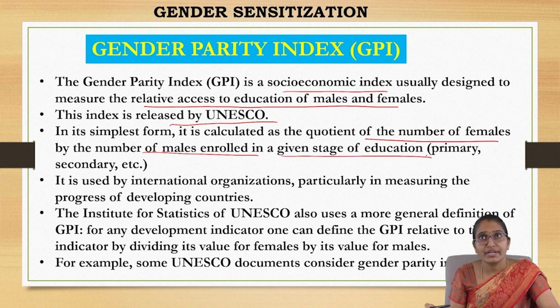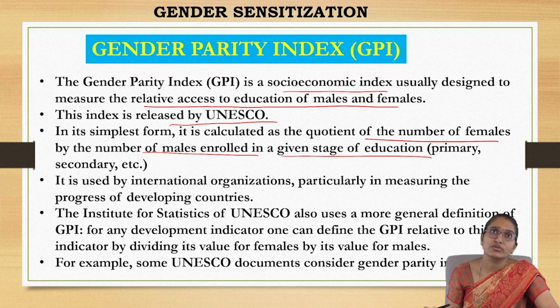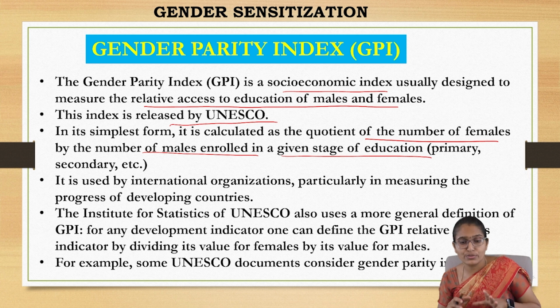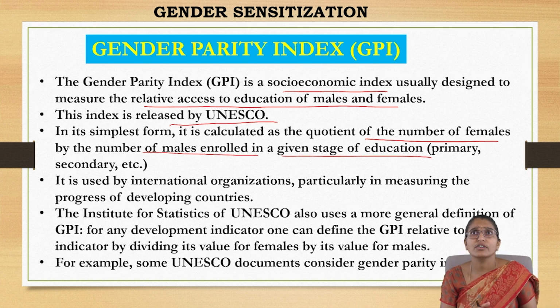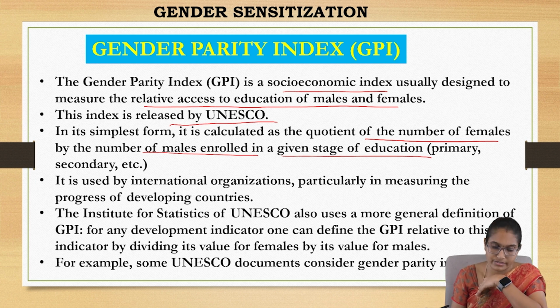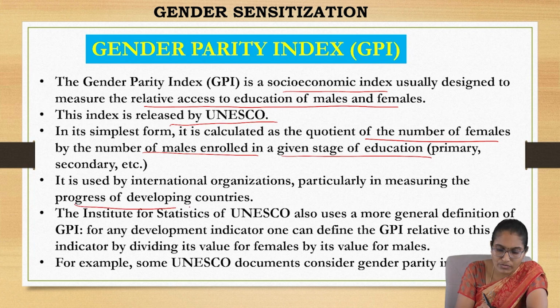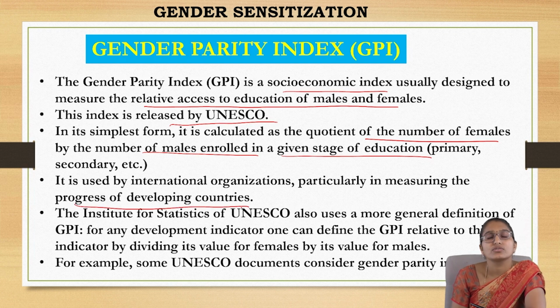So at the primary level of education, how many people have got registered or enrolled, and how many people are going to the secondary education. So it is purely in terms of education, what is the ratio of both the genders. It is used by international organizations, particularly in measuring the progress of developing countries. So it plays a major role in finding out the development of any given country.